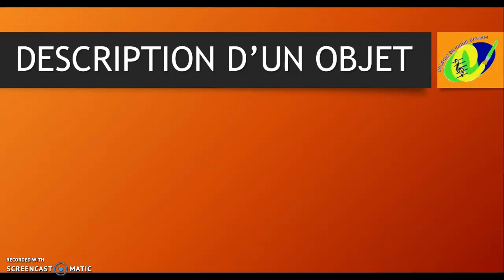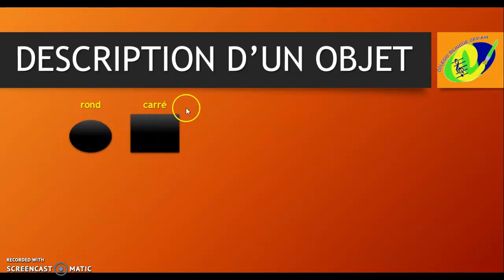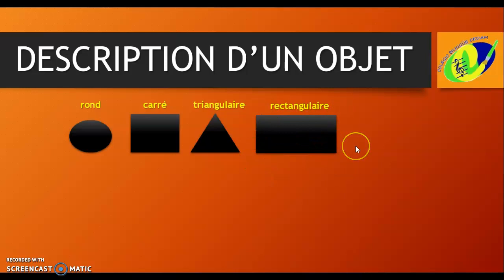Now we have some vocabulary to describe an object. We have description d'un objet. We have the shape, for example, rond, carré, quadrado, triangulaire, rectangulaire, ovale. Let's repeat it. Rond, carré, triangulaire, rectangulaire, ovale.